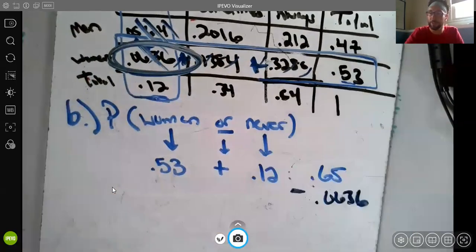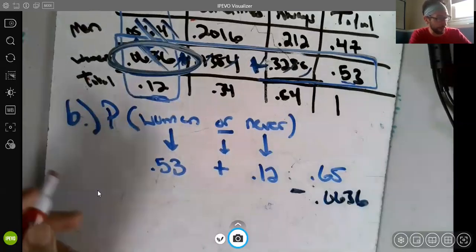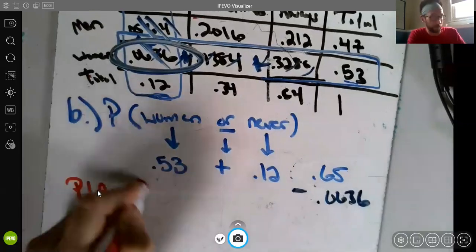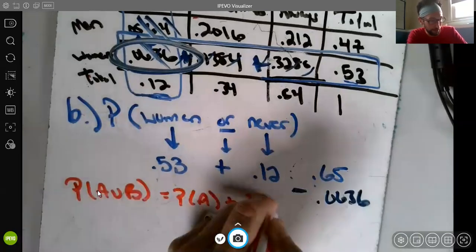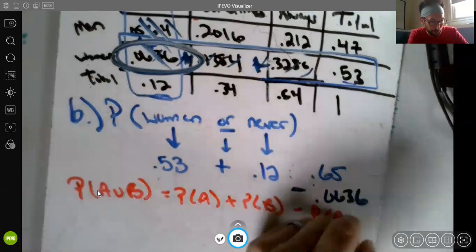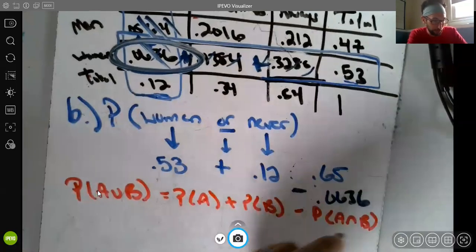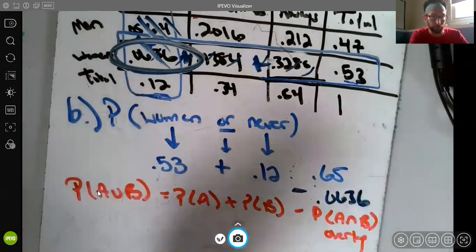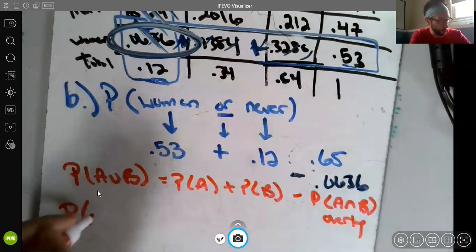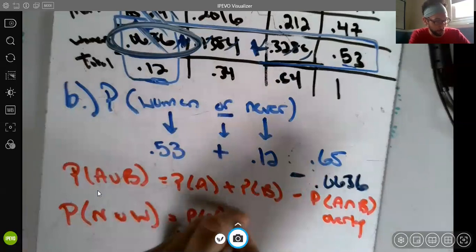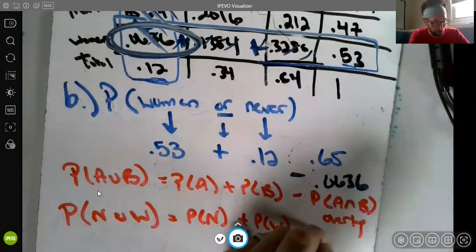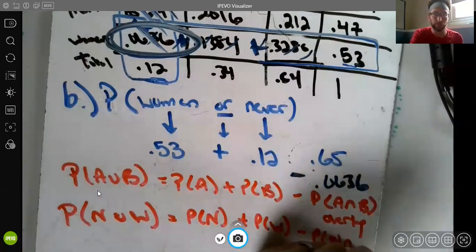This is what's called the general addition rule. Probability of A or B is the probability of A plus the probability of B minus the probability of A and B, the overlap. For us, probability of never or woman is the probability of never plus the probability of woman minus the probability of woman and never.